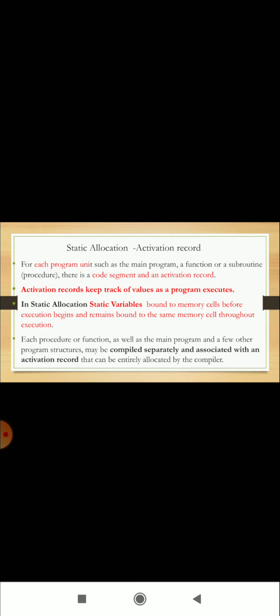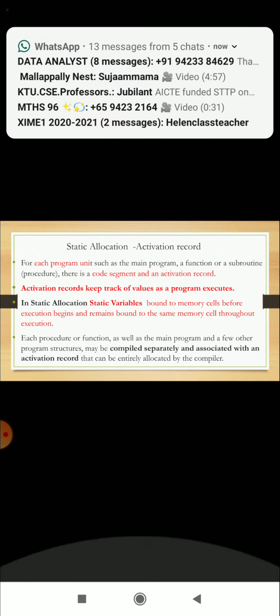For each program unit, such as the main program, a function or a subroutine, there is a code segment and an activation record. What do you mean by activation record? It keeps track of values as a program executes.